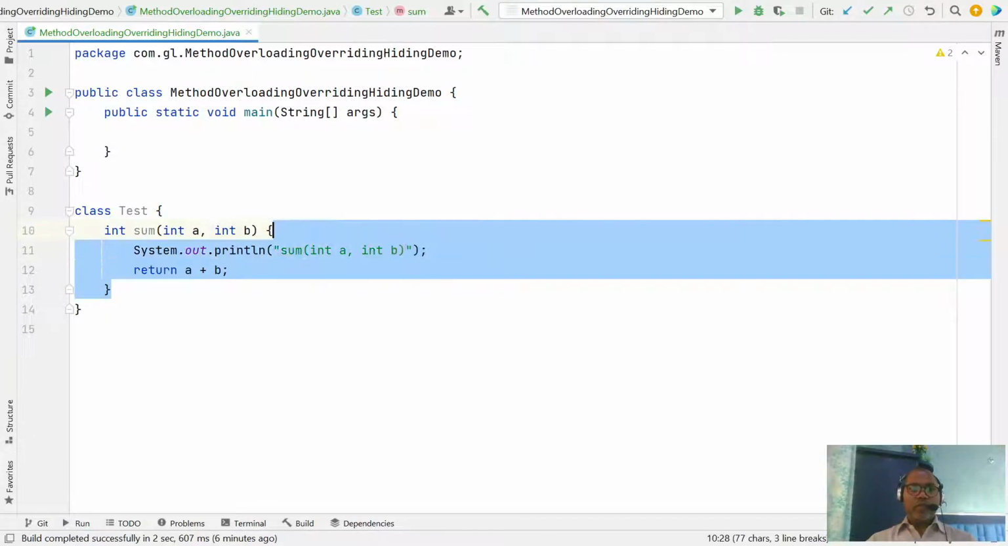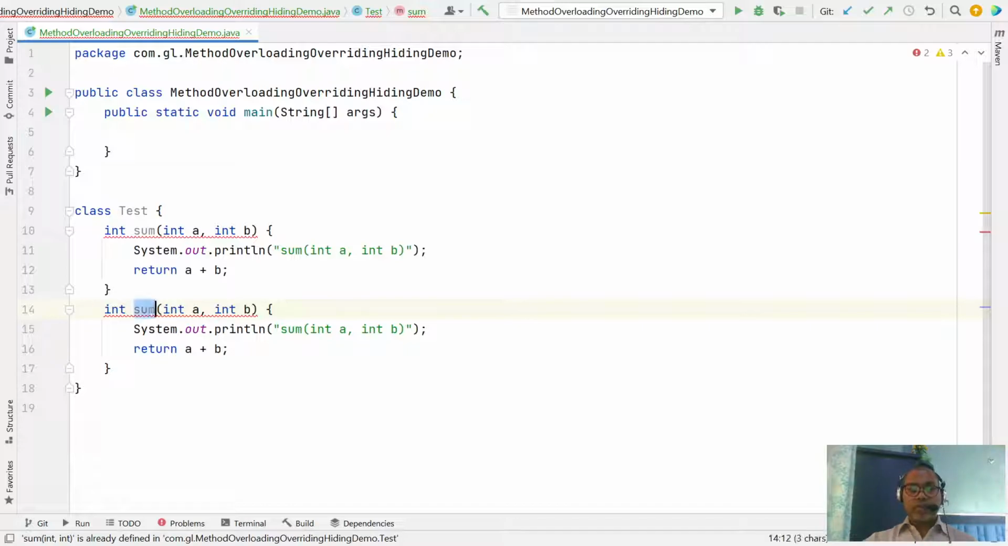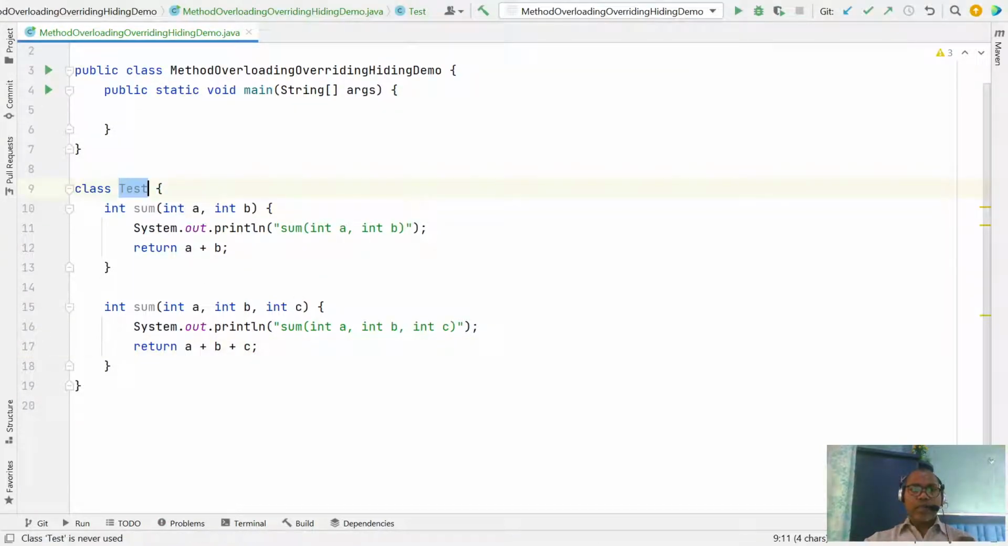Similarly, we can define another method sum. You can define two methods in the same class with the same name, but the parameter list must be different. Here it is two integer parameters, and there it might be three integer parameters. Now you can say the sum method is an overloaded method. So the Test class now contains two sum methods with different parameters. This one takes two parameters, this one takes three parameters.